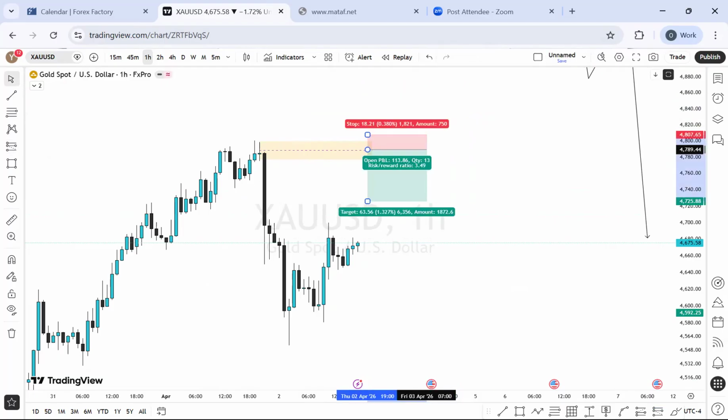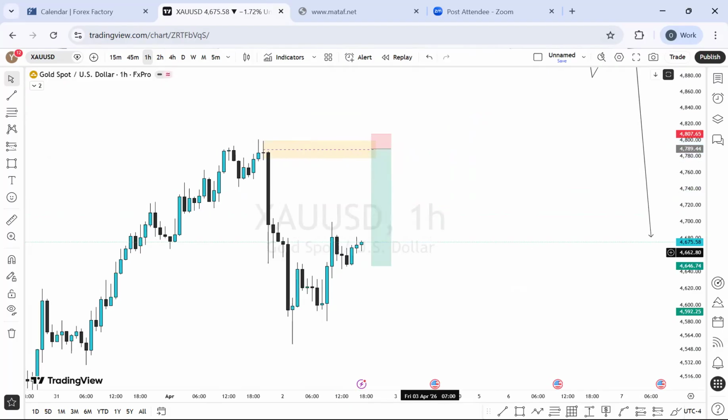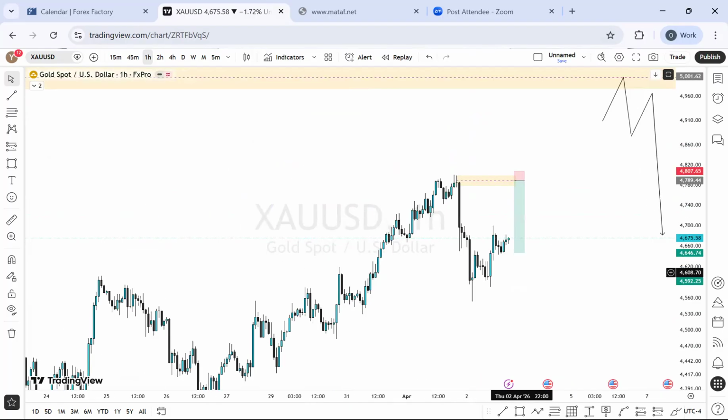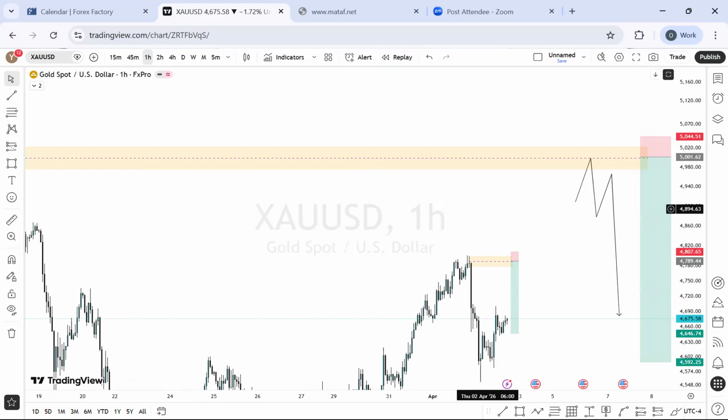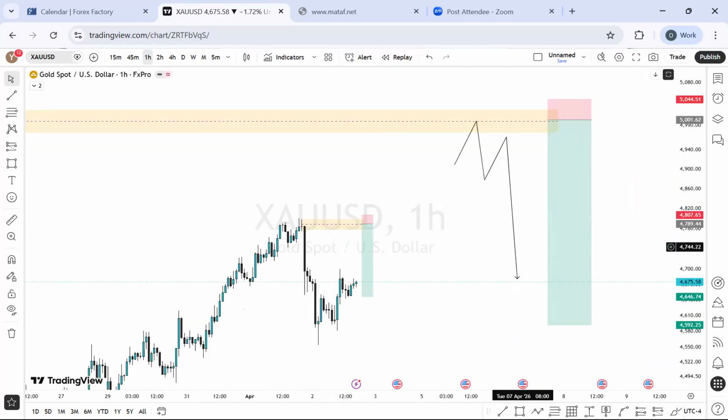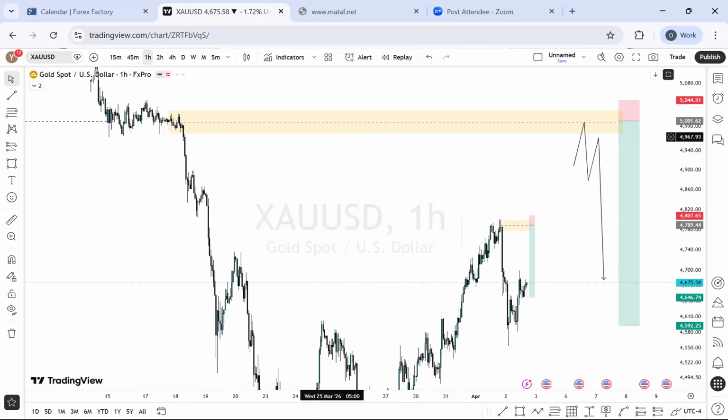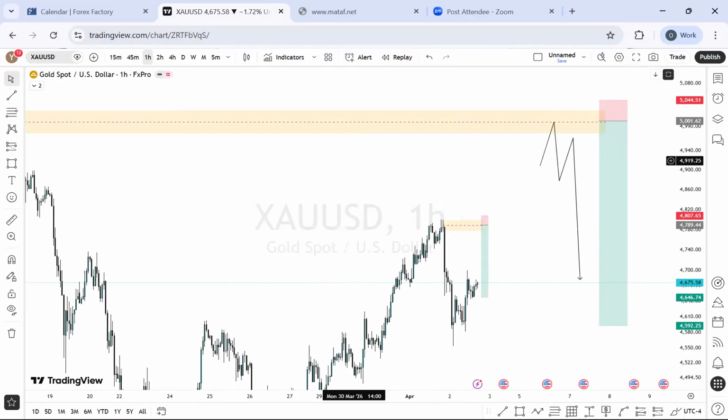Okay, this is it, guys. This is what I'm looking for. More sell here too. So the indications show that we should be expecting more buy on gold before we have a sell on it. So on the 1 hour time frame, this is what it looks like for intraday opportunity, and on the 4 hour time frame, this is what it looks like as well, if you're ready to swing it a little bit. So that is that on that.